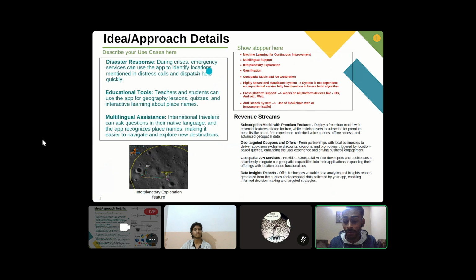So where we think our app is going to be most used is in distress conditions, like call centers or where a disaster management system is in operation, where we are actually switching to AI. In those distress conditions, people are not conscious enough to tell what they are doing or where they are, and there is too much noise in those kinds of conditions.